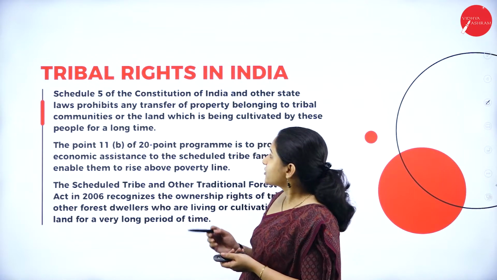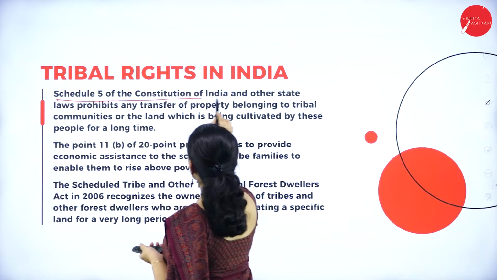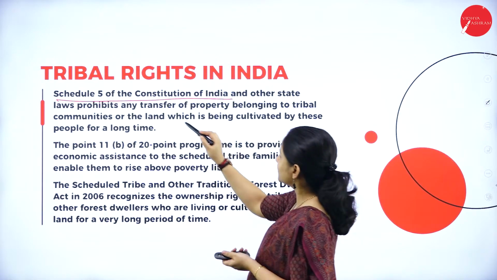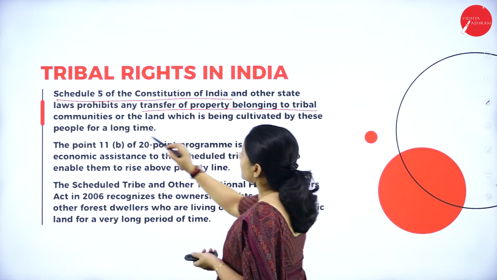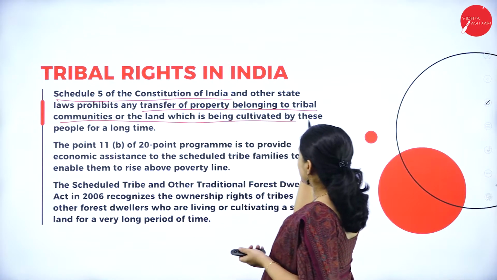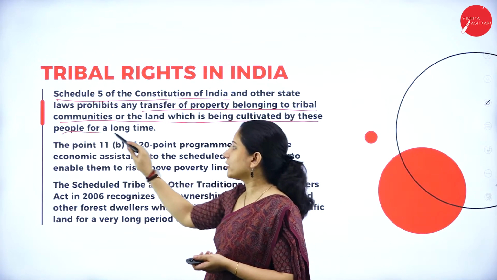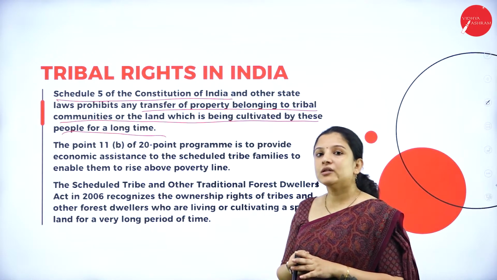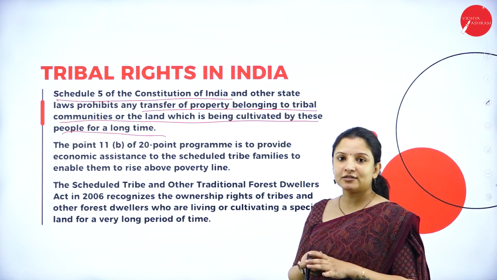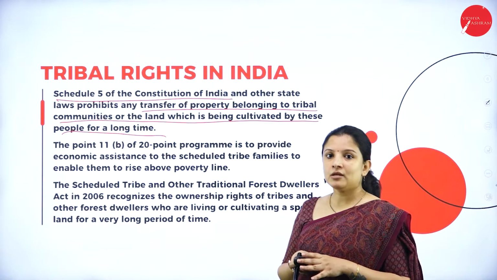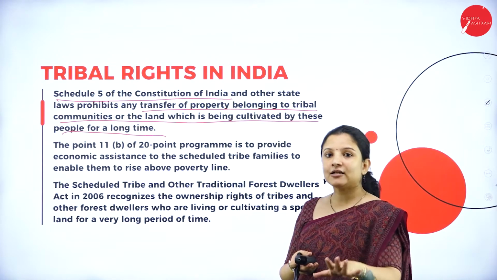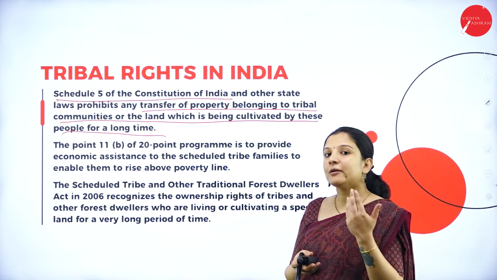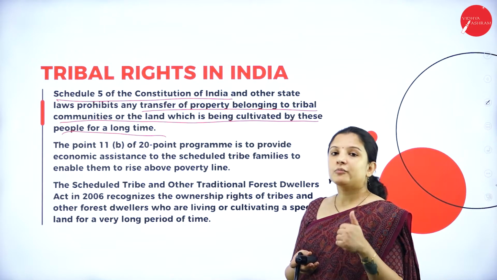Next is Schedule 5 of the Constitution of India and other state laws. It prohibits the transfer of property belonging to the tribal community, or the land which has been cultivated by these people for a long time. Because, as I told you, the tribal people are quite innocent, so what will the people of the higher communities do? They will just brainwash them and give them very little money for the property, and they will buy the property from them either by paying very less money or by hook or crook.